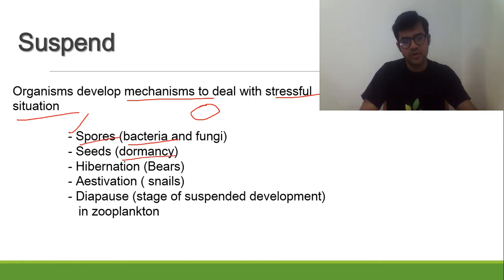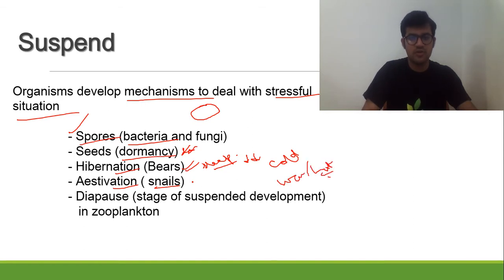Similarly, seeds go into a dormancy state, that is, metabolically inactive. Hibernation, estivation: bears undergo a long sleep, that is, a reduction in metabolic activities when it's too cold. On the contrary, snails undergo estivation when the environment is warm or hot. So hot is there, estivation; cold is there, hibernation. This is one of the suspensions, which I would say is suspend.